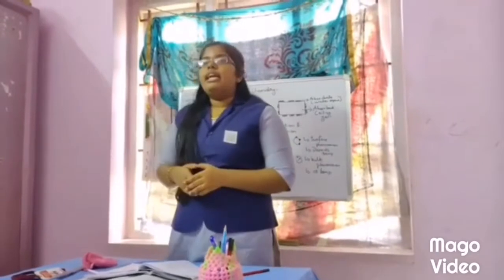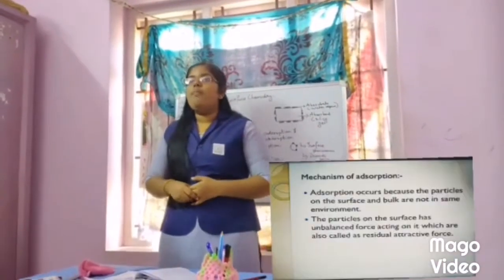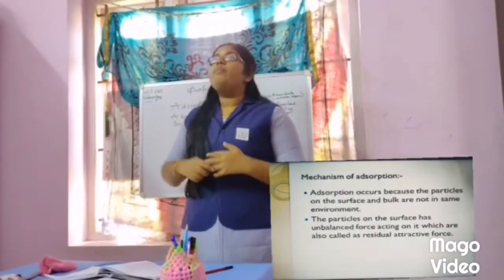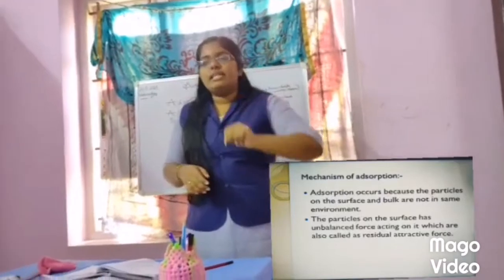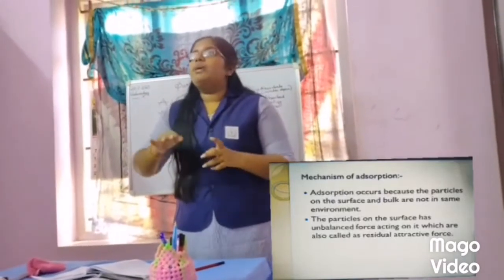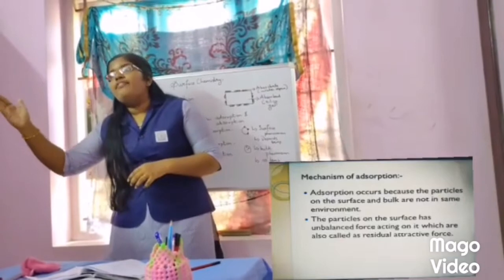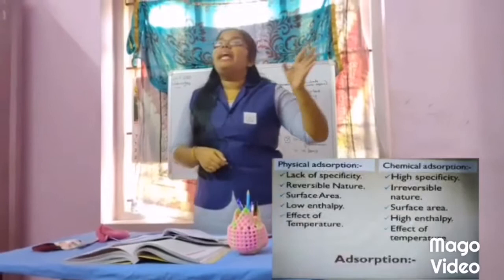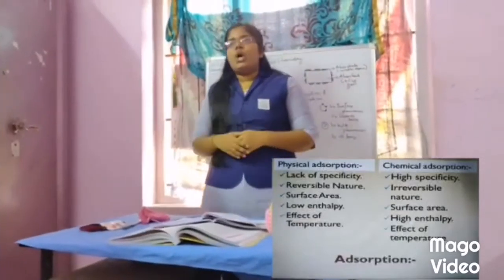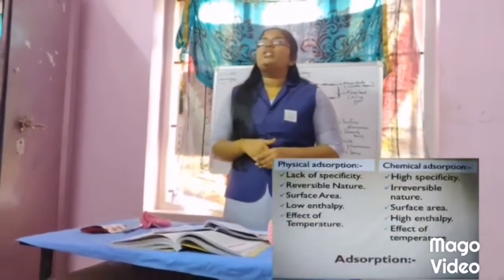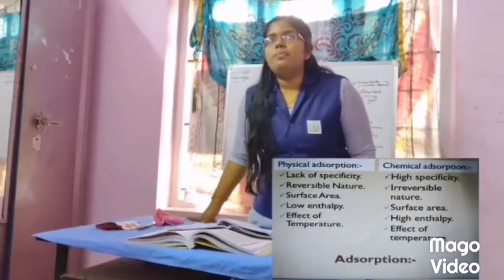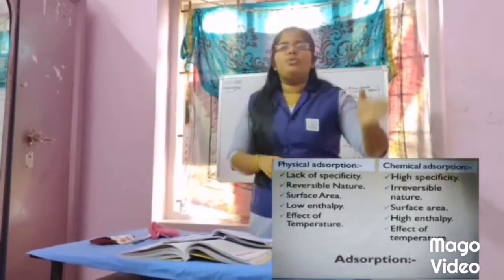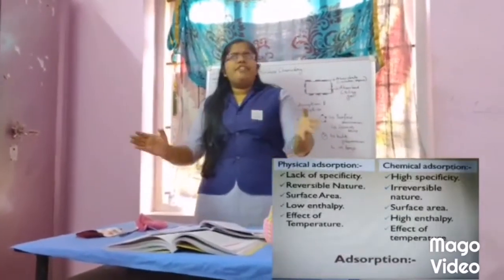Next, we can study the mechanism of adsorption. Adsorption occurs when the particles on the surface of the bulk are not in the same state as the particles in the bulk. Adsorption is mainly classified into two: physical adsorption and chemical adsorption. Physical adsorption is called physisorption, while chemical adsorption is called chemisorption. So we can study the difference between them.